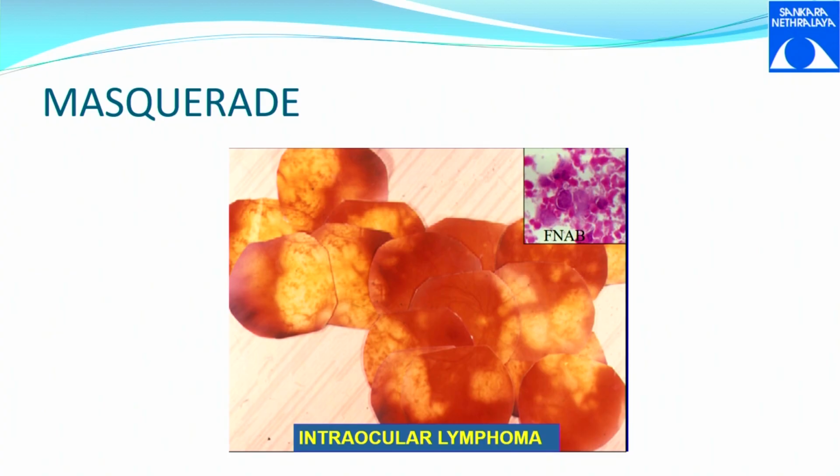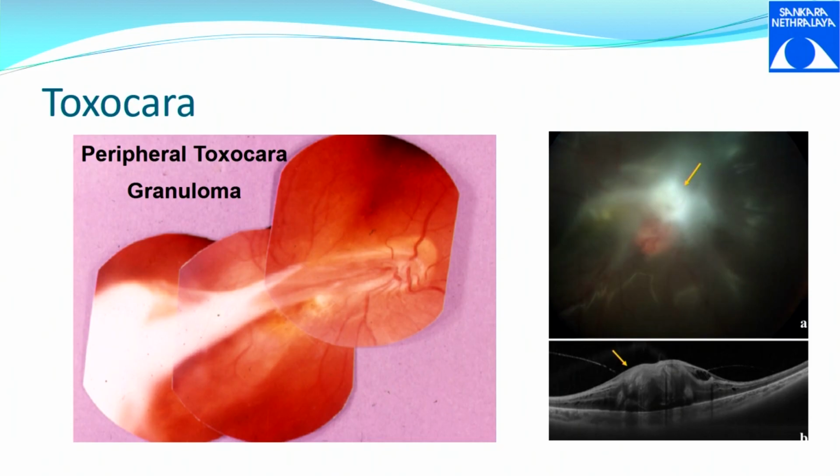Understand? This looks like a multifocal choroiditis, but it is actually an intraocular lymphoma. So these sort of lesions are called masquerade. Masquerade lesions itself is a class per se. Toxocara is a zoonotic infection occurring because of parasites. It can present as granulomas either in the periphery or at the optic disc. Usually it is in the peripheries. So the granuloma along with the retinal fold.